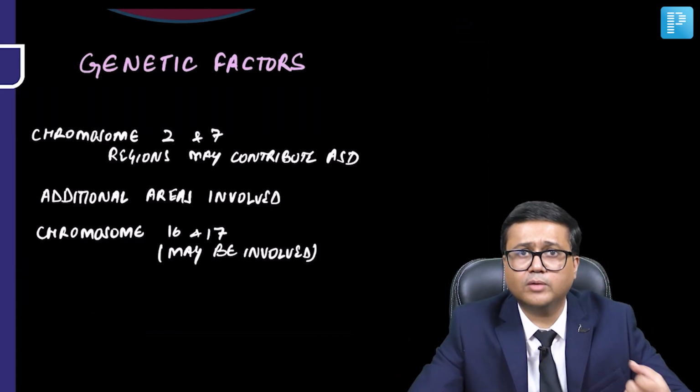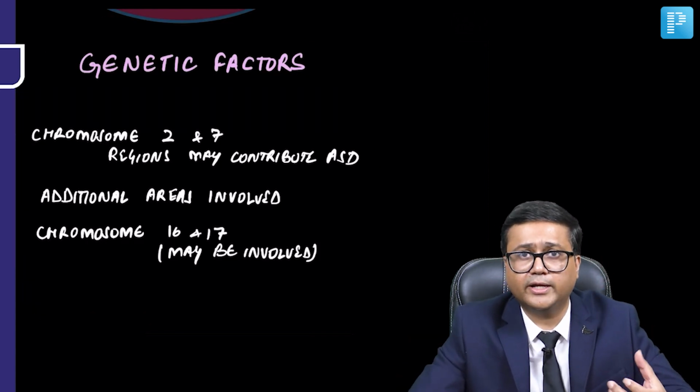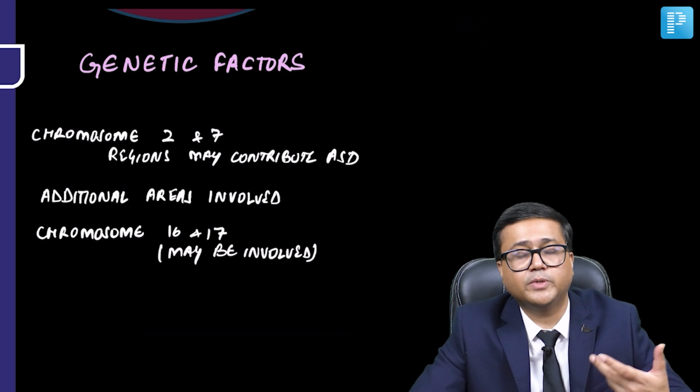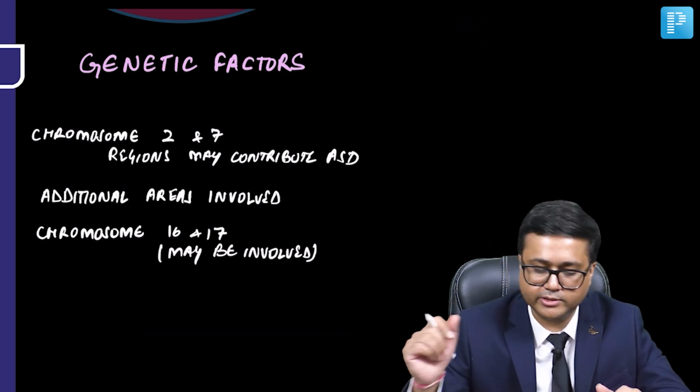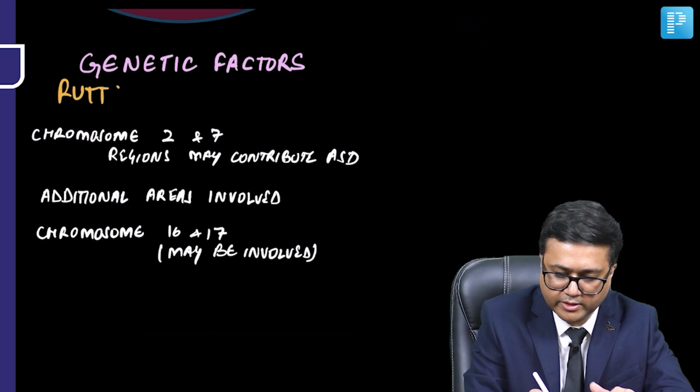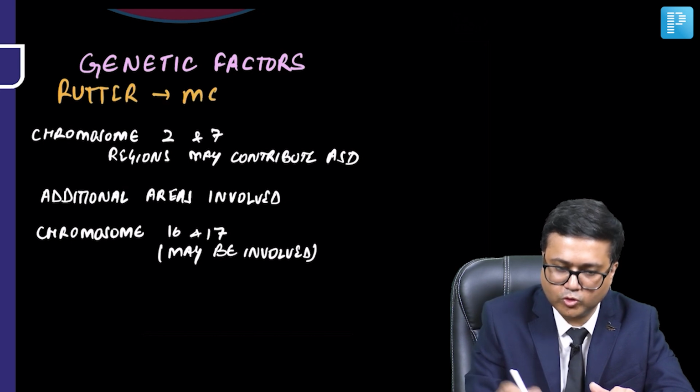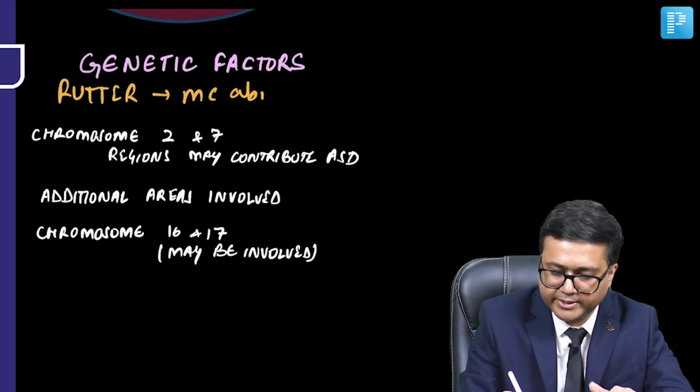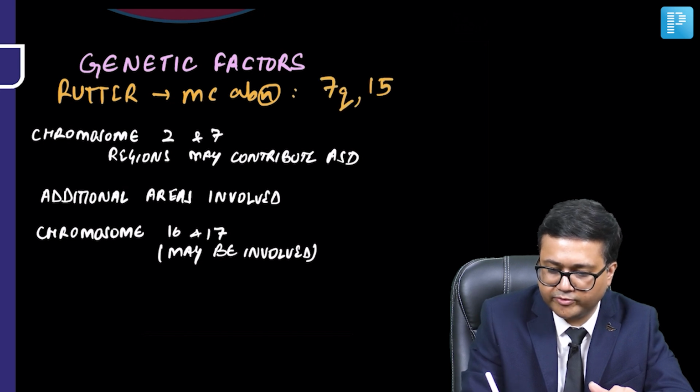Now, when we talk about certain areas or loci in the chromosomes which may be associated with autism spectrum disorder, in fact, Rutter mentions that the most common abnormalities involve the areas 7q and 15q.